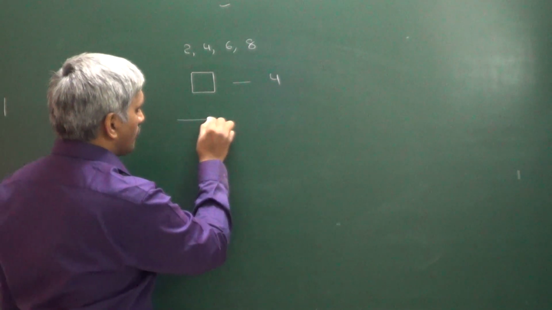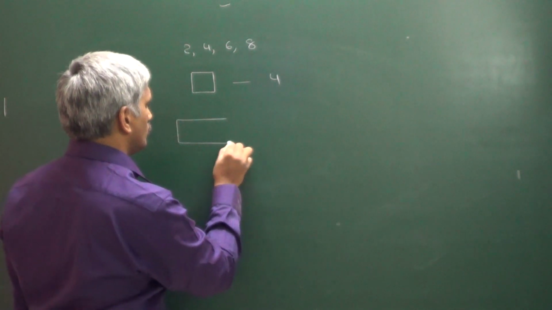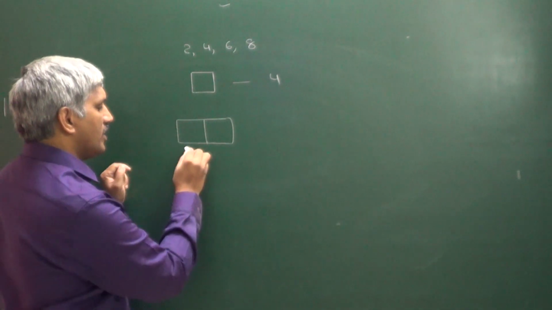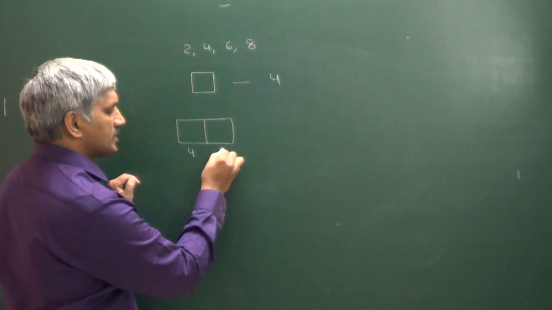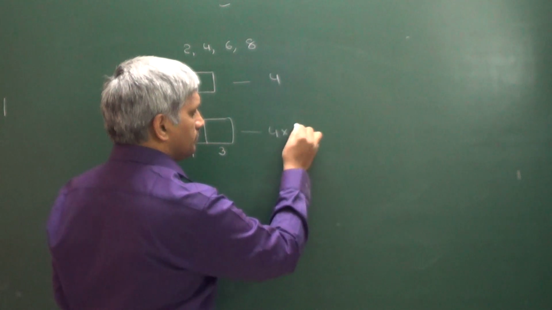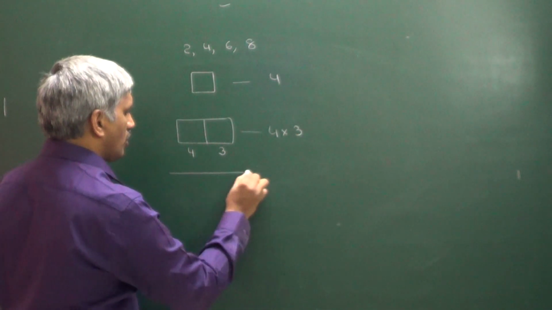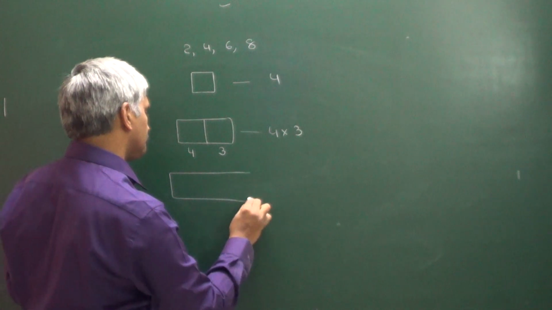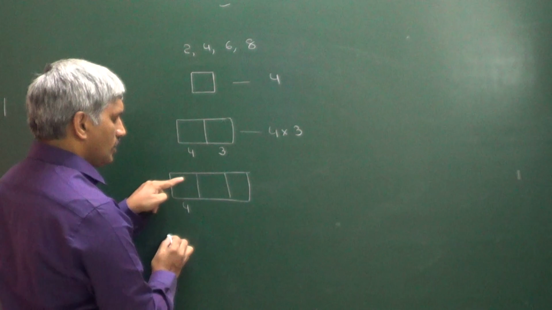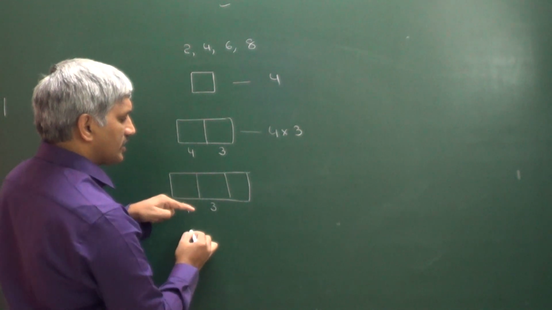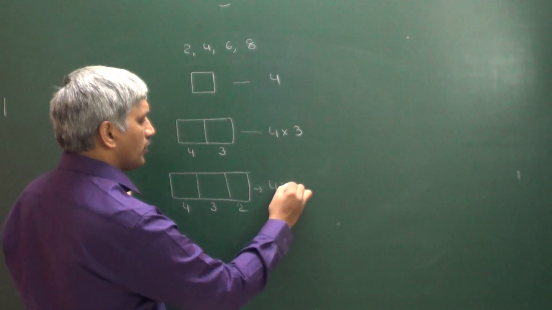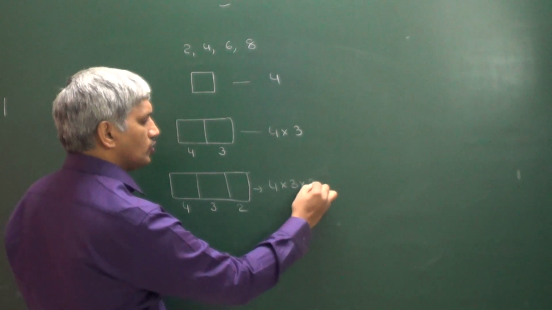Next, the number of 2-digit numbers. This place can be filled in 4 ways and this place can be filled in 3 ways. That's why we are getting 4 into 3. Next, the number of 3-digit numbers. So this place can be filled in 4 ways, this place can be filled in 3 ways and this place can be filled in 2 ways. That is equal to 4 into 3 into 2.